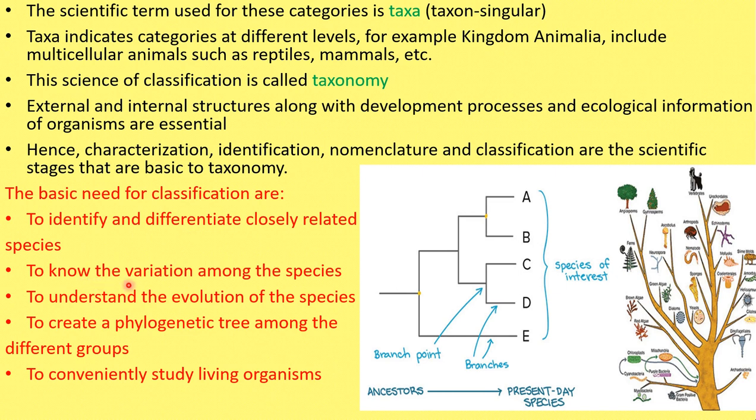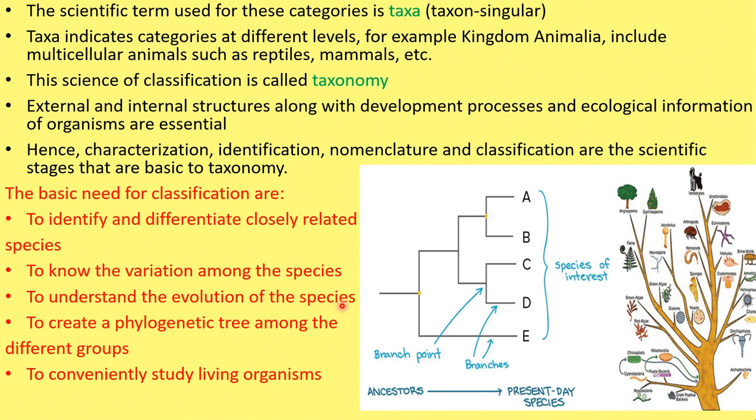And second point, the variation among the species. What is the variation among the species? For example, amoeba, protozoan, unicellular. And the second phylum, parazoan, sponges. It is multicellular but has no tissue level of organization. So you can see variation among the species. One particular species will show variation. So we can identify and understand the evolution of the species.